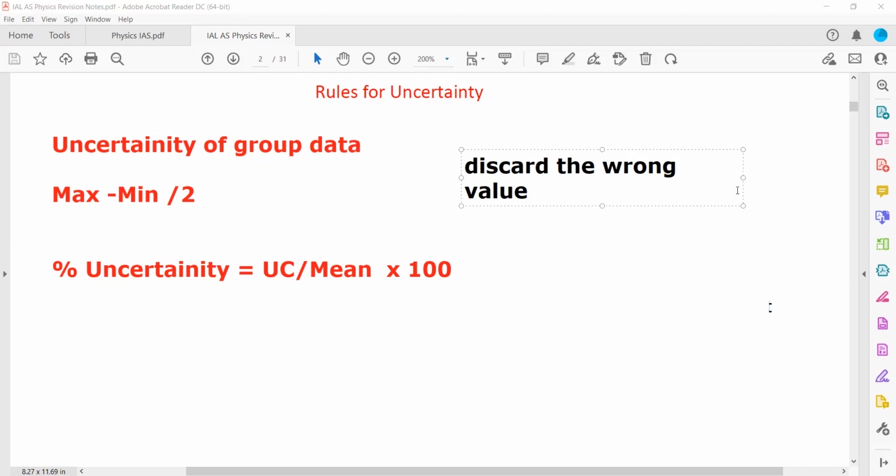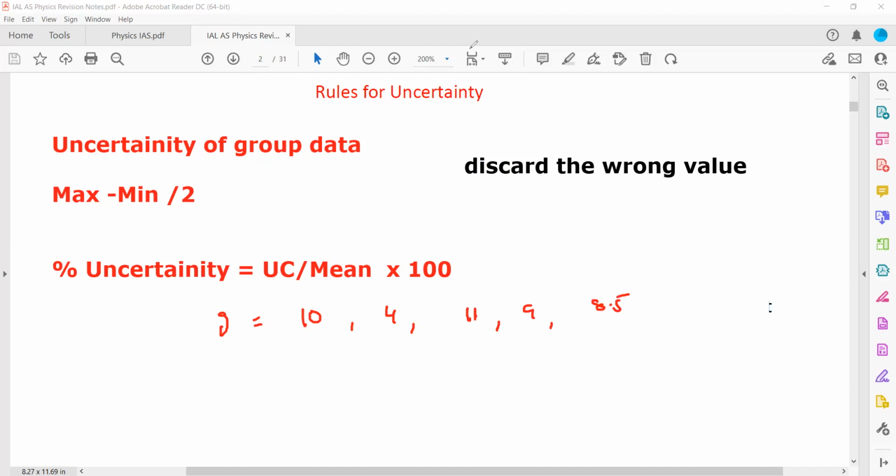What does it mean? For example, a student is performing an experiment to find the acceleration due to gravity, and the student got the answer 10, then 4, then 11, then 9, and then 8.5.